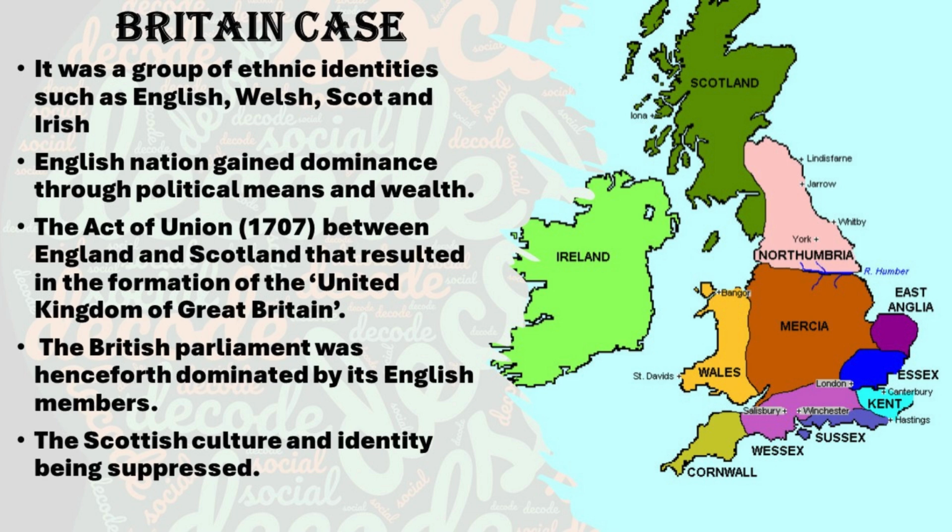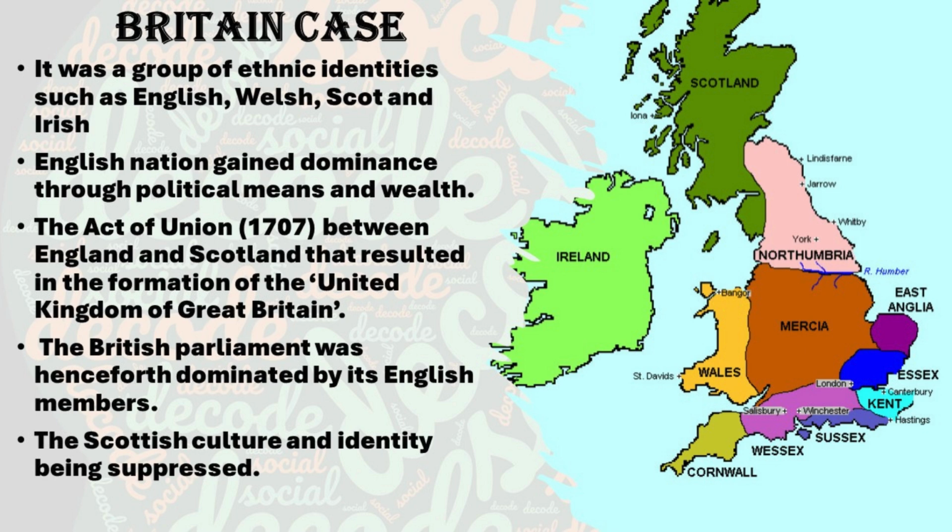The English Parliament gained power in the year 1688 after the Glorious Revolution. Before that, the monarchy was completely powerful. So they took the power from the monarchy in 1688. They were powerful in wealth also, and they were a dominant people. At last, the Act of Union was signed between England and Scotland in the year 1707. This created the United Kingdom of Great Britain. In this, Scotland completely lost its independence but retained its identity in culture and law.